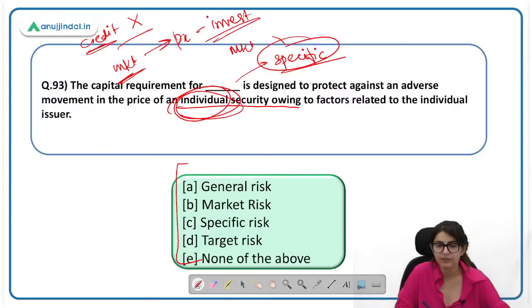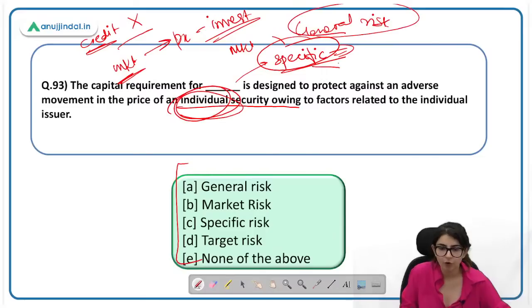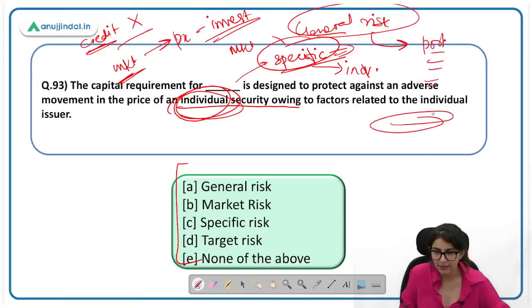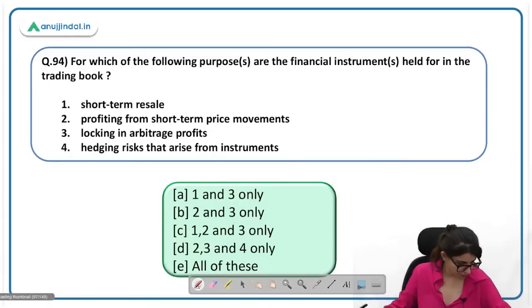जो बैंक्स ने इन्वेस्टमेंट्स कर रखी है उनका मार्केट प्राइस फ्लक्चुएट होता है, on balance sheet market investments और off balance sheet. अब मार्केट प्राइस के अंदर एक स्पेसिफिक रिस्क आता है और एक जनरल रिस्क आता है. Specific risk is for individual security and general risk is for portfolio. जो भी हमने सारी सिक्योरिटी करी है, उन सब में जनरल रिस्क देखा जाता है. तो here we are talking about individual security. Answer is specific risk. You are right Rohit.